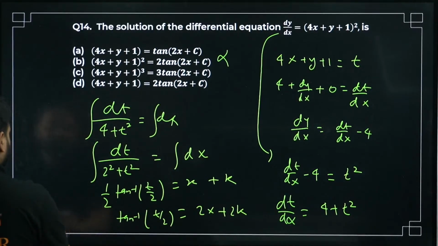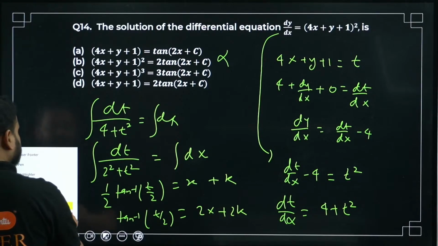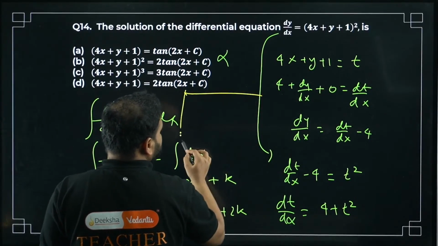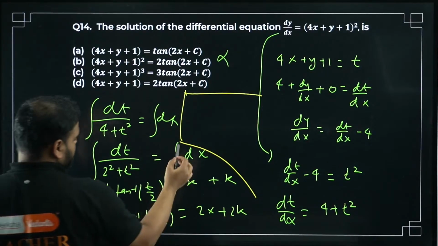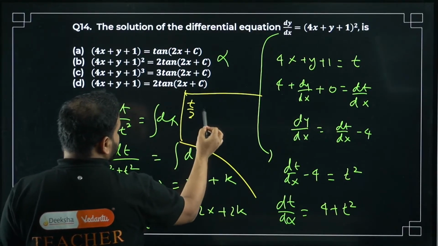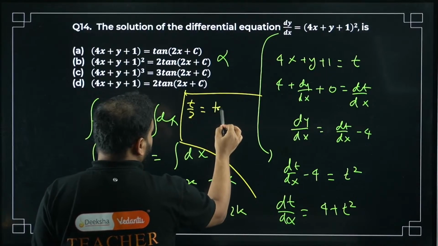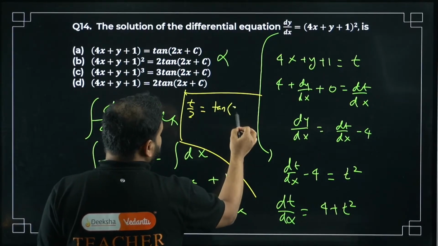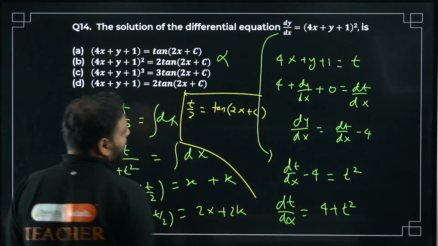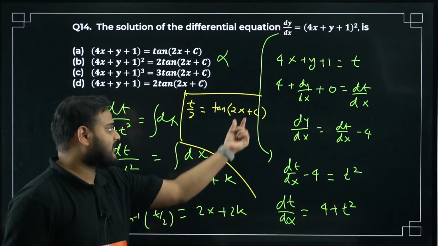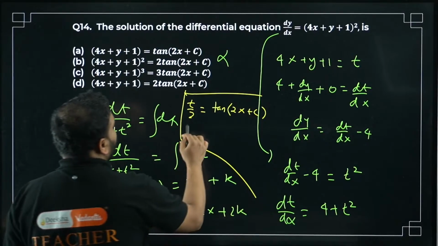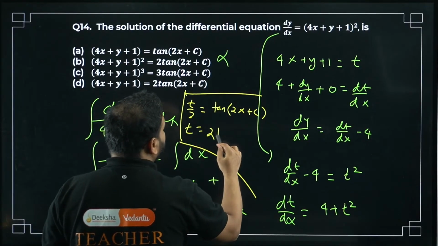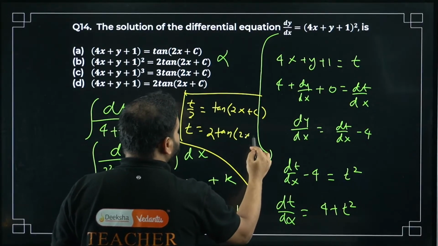Alright, I'm going to solve the remaining steps over here. Please check. It will become t by 2 equals tan of 2x plus c. How come, sir? I'm taking 2k as c. So tan of 2x. So this will become t equals 2 tan 2x plus c.